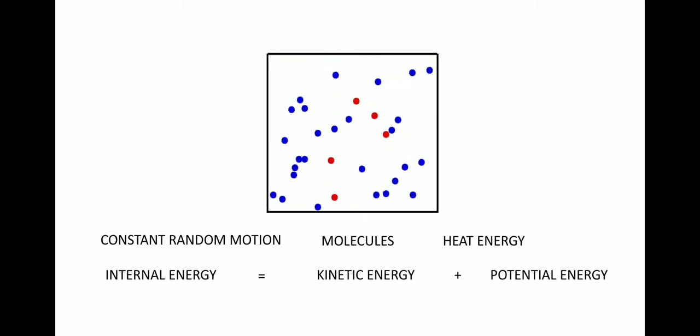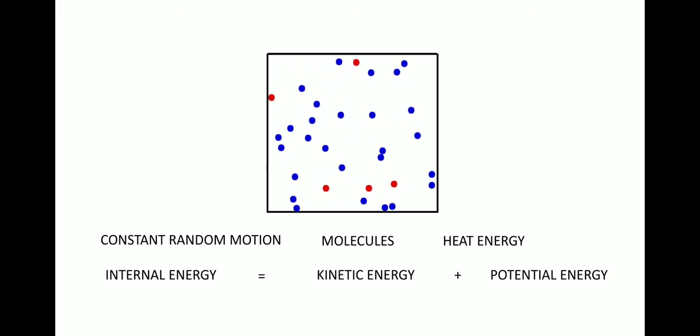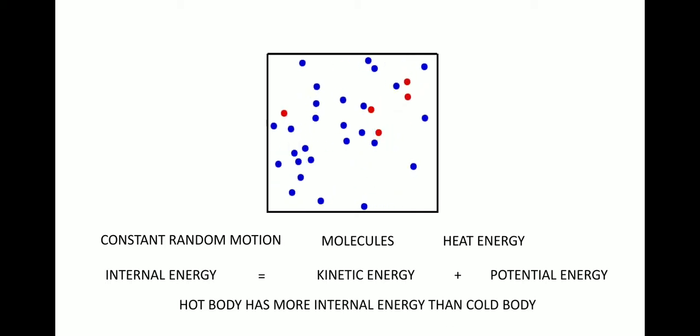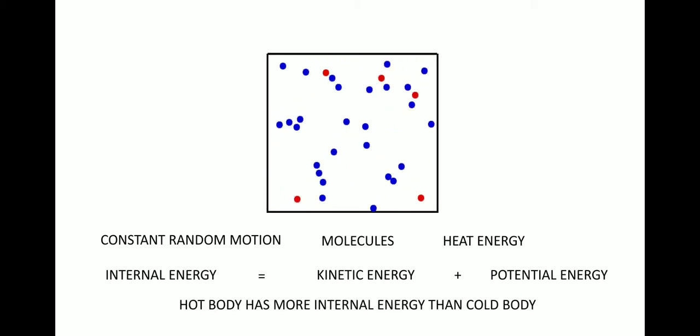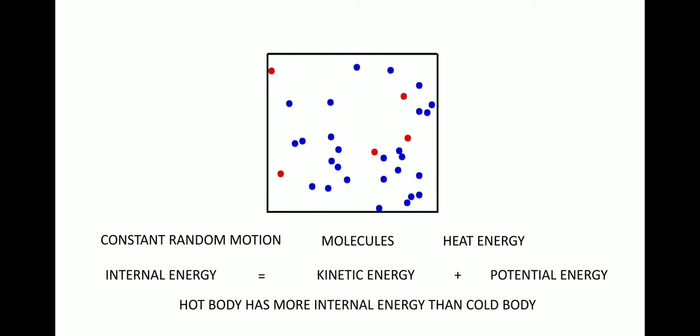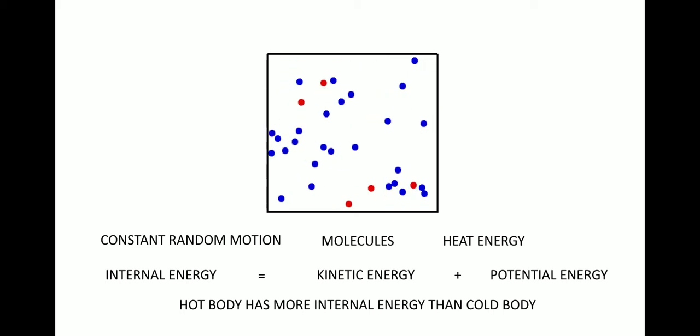So a hot body has more internal energy than a cold body, because this thermal internal energy is more when the body gets hot and less if the body is cold.